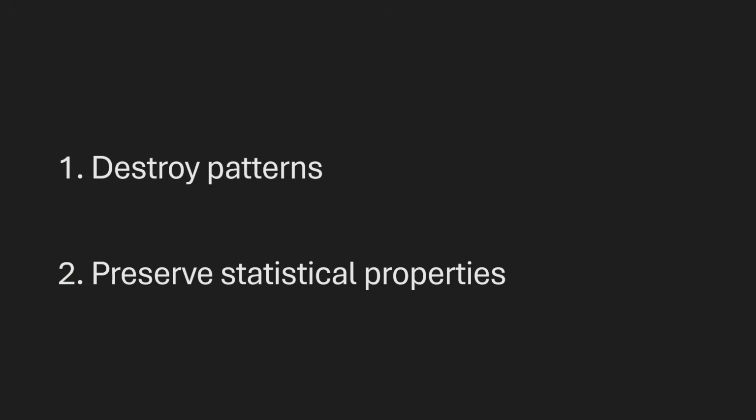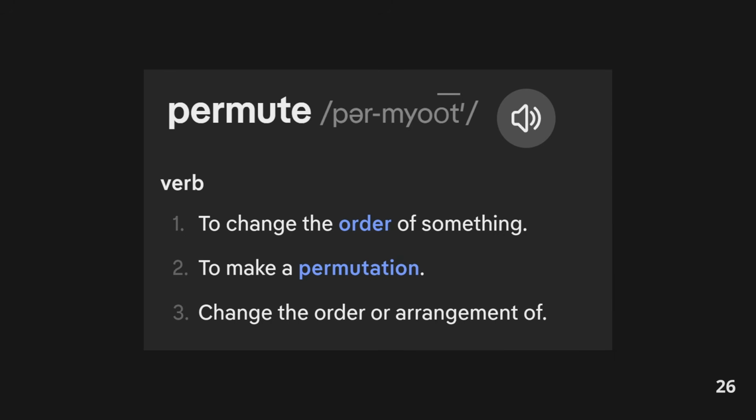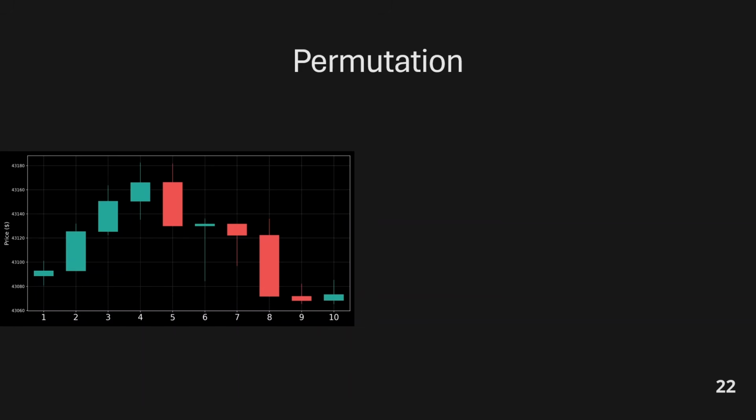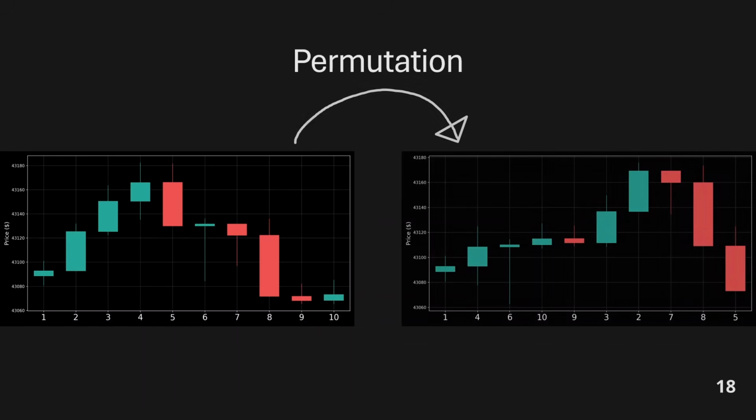But there's actually a really beautiful solution, and it's so simple that I can explain it to you in less than 30 seconds. The technique I'm talking about is called permutation. And permutation is just a fancy word that means putting things in a different order. You can think of it like shuffling a deck of cards. So here's how it works. Let's say that this is our backtesting data. If we then permute the data, we get something like this.